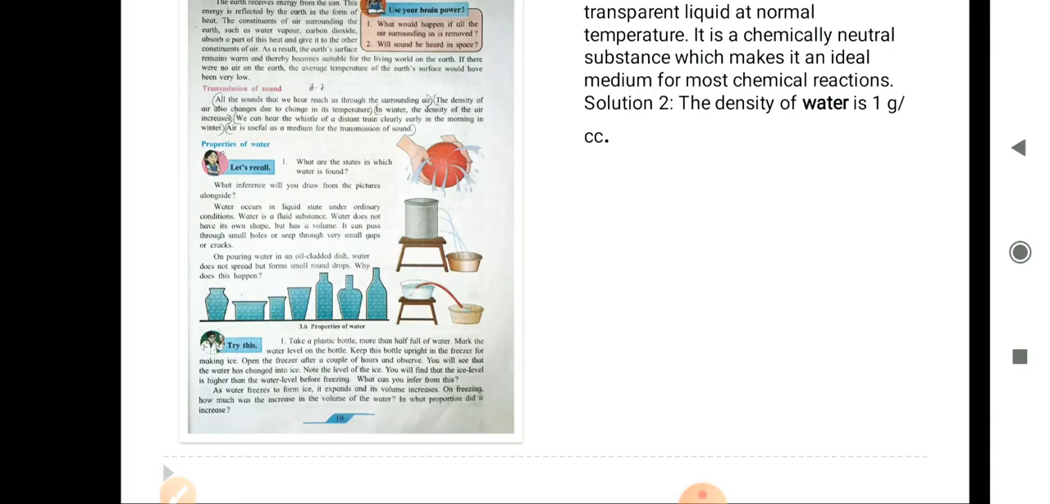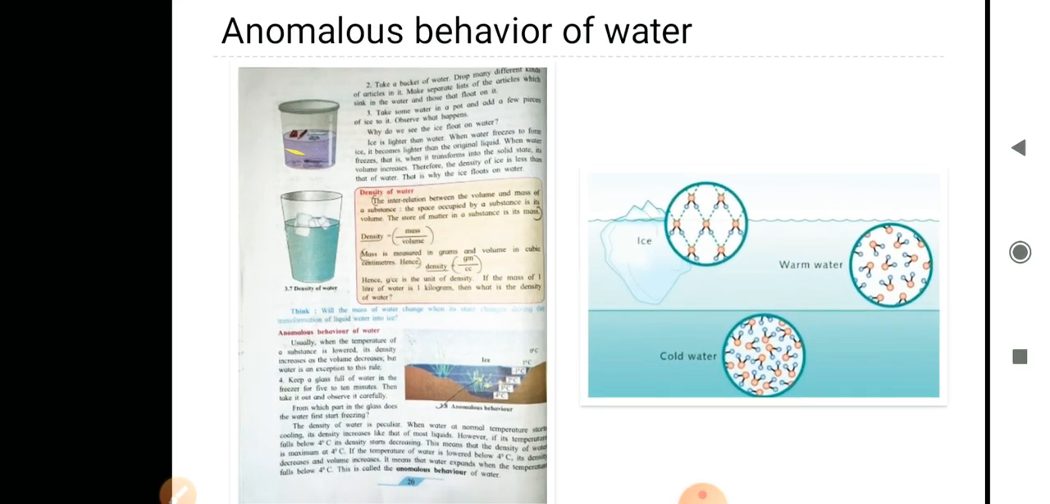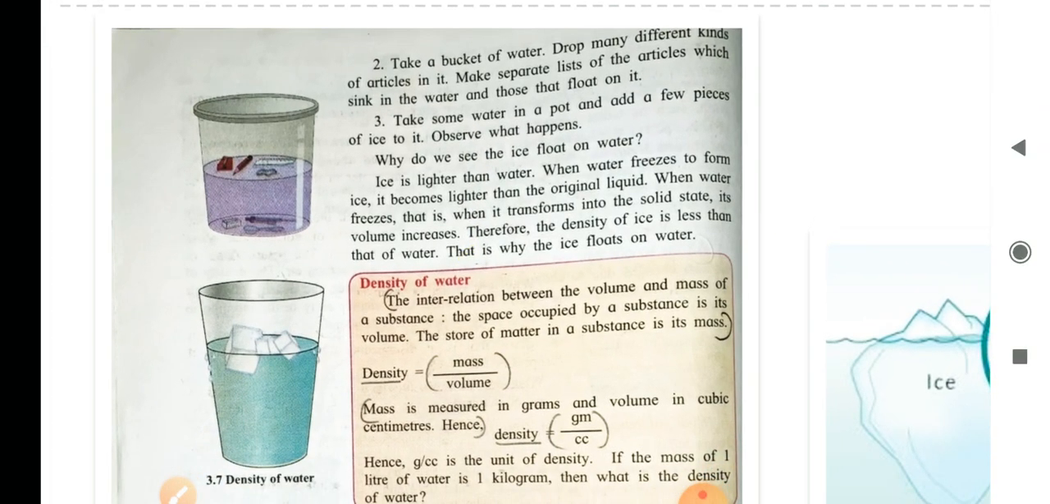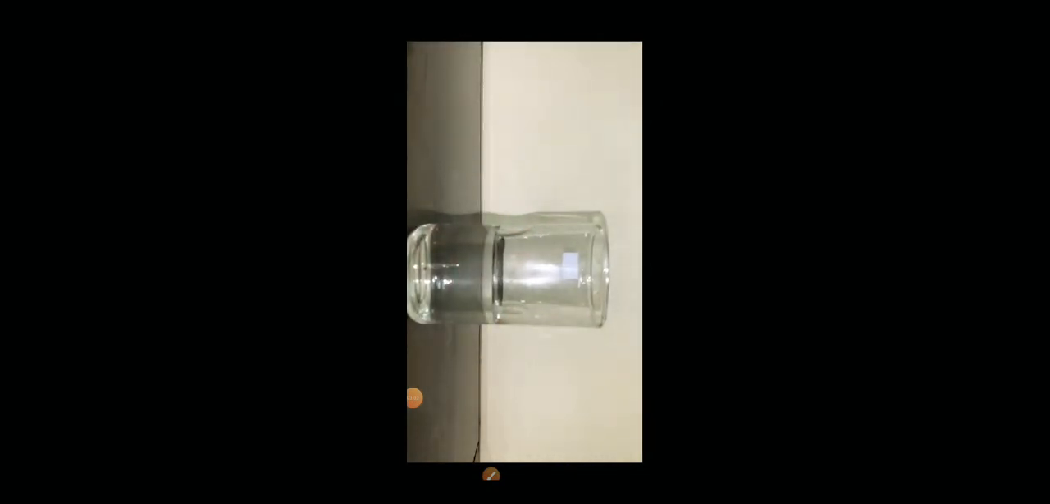Okay, so let's find out. Now, take a bucket of water and drop many different kinds of articles in it. Make separate lists of the articles which sink in the water and those that float on it. Now, the third experiment. I will demonstrate a simple experiment to you. Take a glass filled with water and add some pieces of ice to it. Observe what happens. Why do we see the ice float on water?